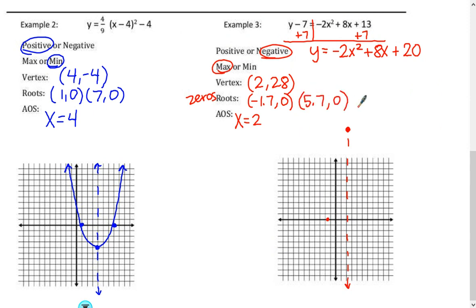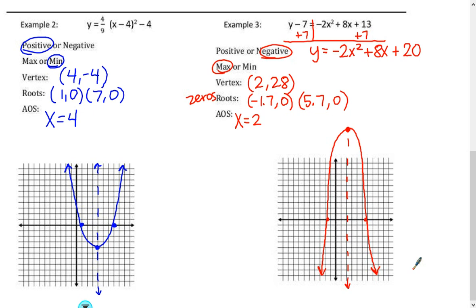5.70. All right, so that's somewhere between 5 and 6, so 2, 3, 4, 5, and we'll say it's about right there. And now I can draw in my beautiful parabola. All right, that is good, fun stuff. All right, and so there he is.